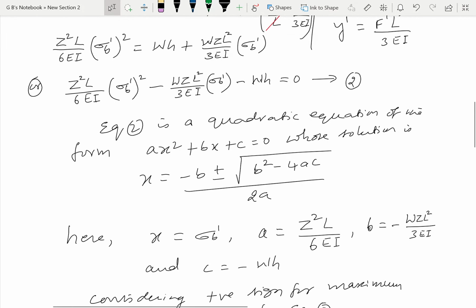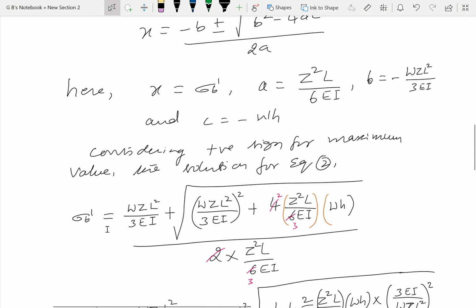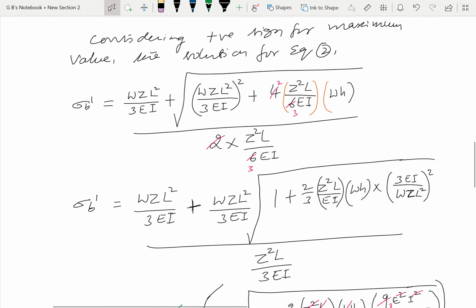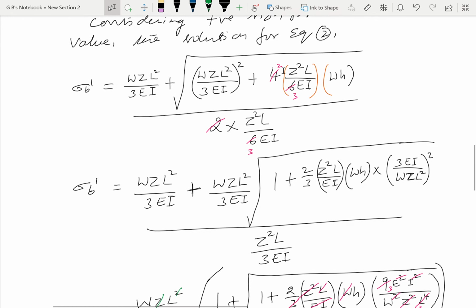can be written as sigma b prime is equal to WZ L square divided by 3I plus square root of b square, that is WZ L square divided by 3I whole square, plus, because here we have minus WH, minus into minus we get plus, 4AC, this is A and this is C. So here we have 4, 2 2s are 4, 2 3s are 6, again 2 1s are 2, 3s are 6.